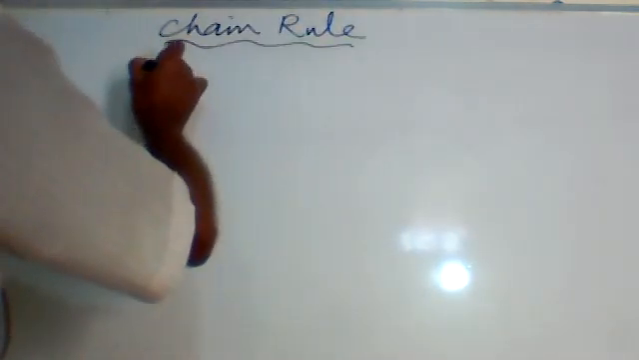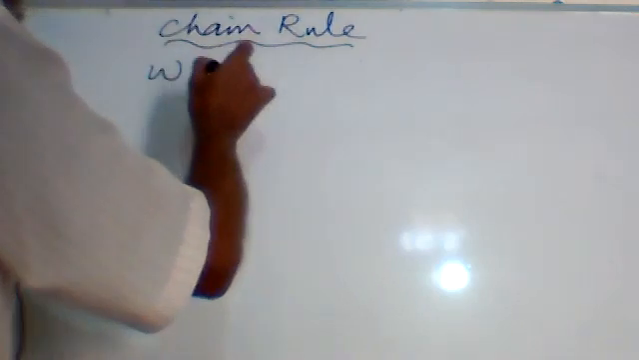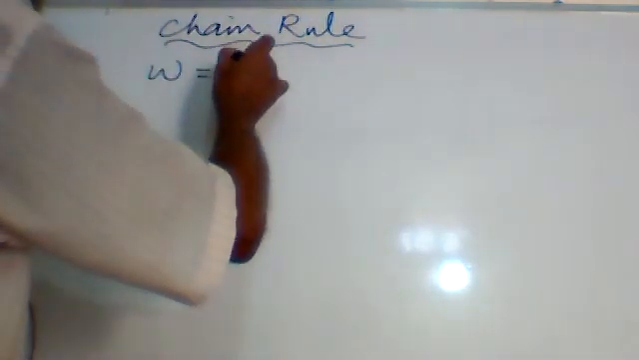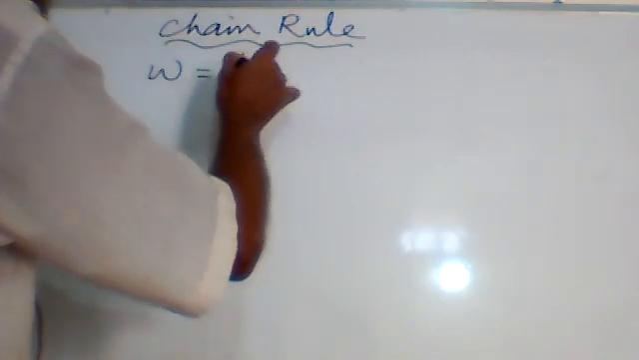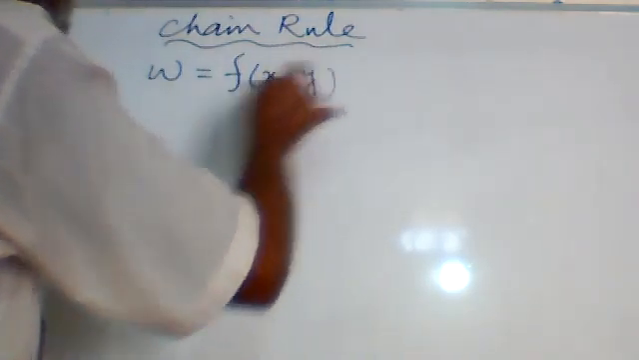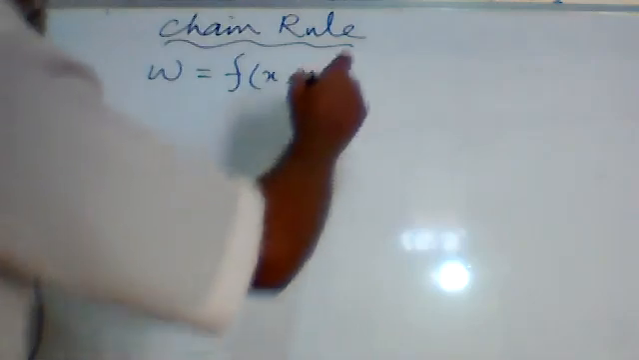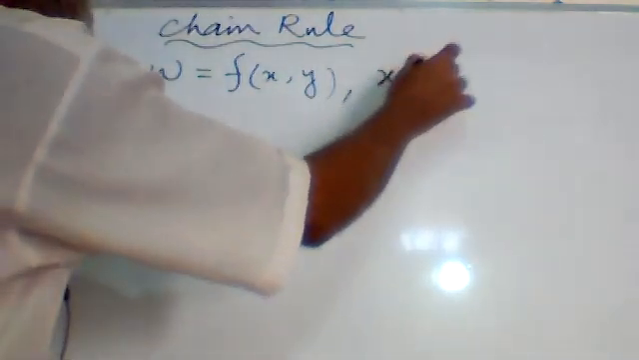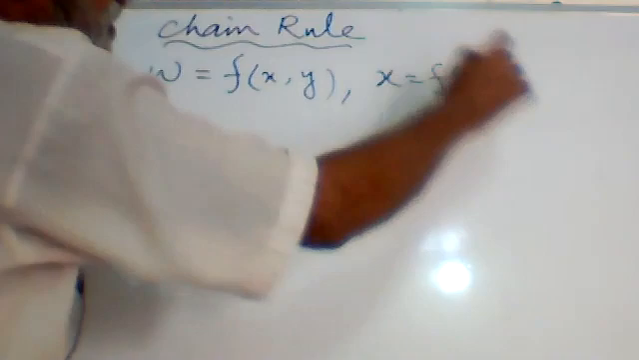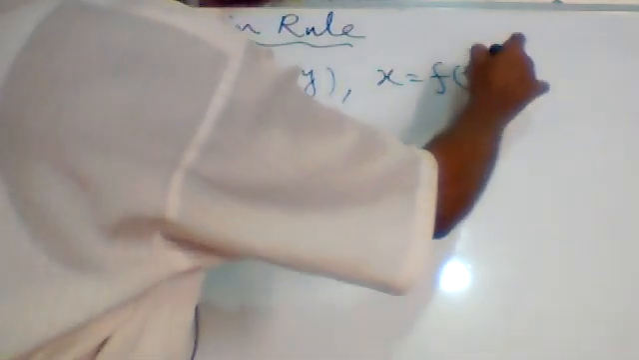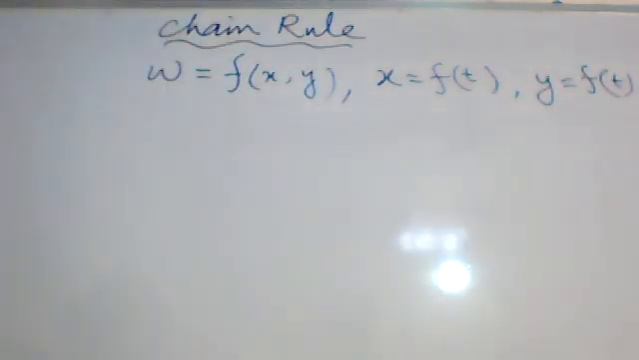If W is a function of X and Y, and X itself is a function of T, and Y is also a function of T. X is a function of T, Y is a function of T, where W is a function of X and Y.